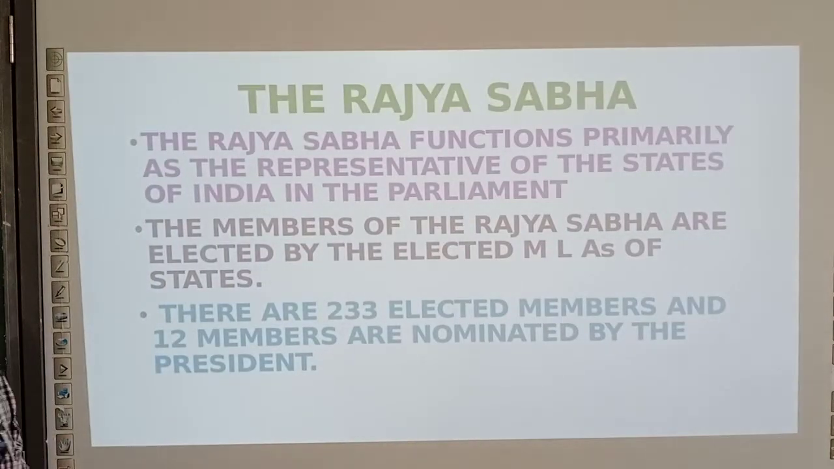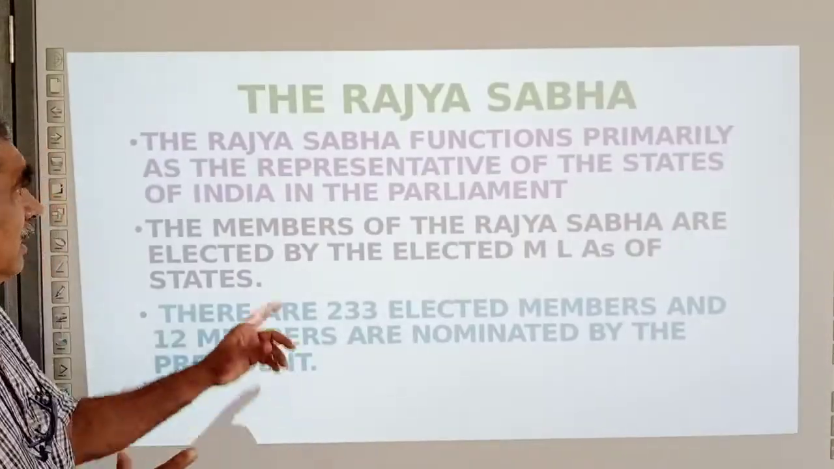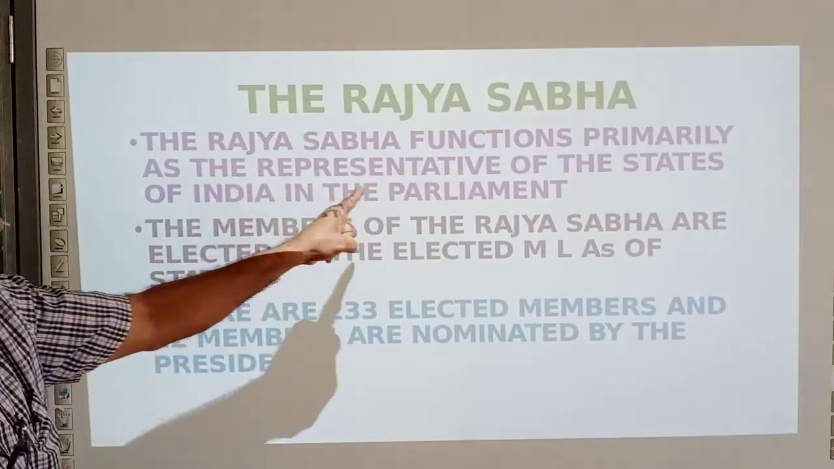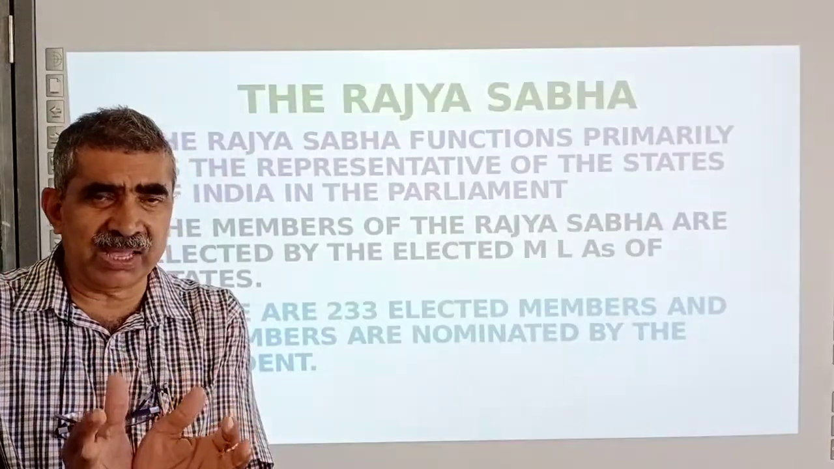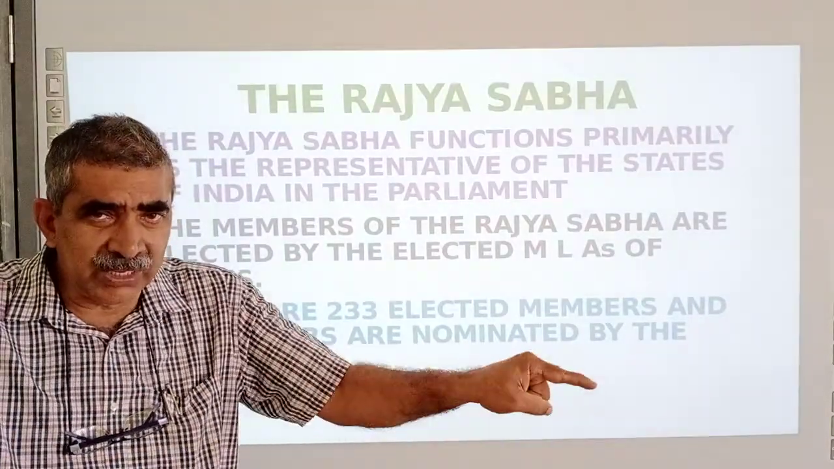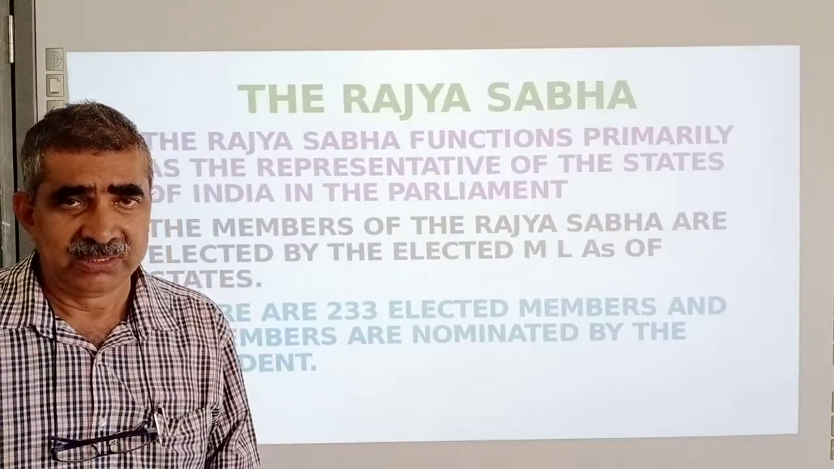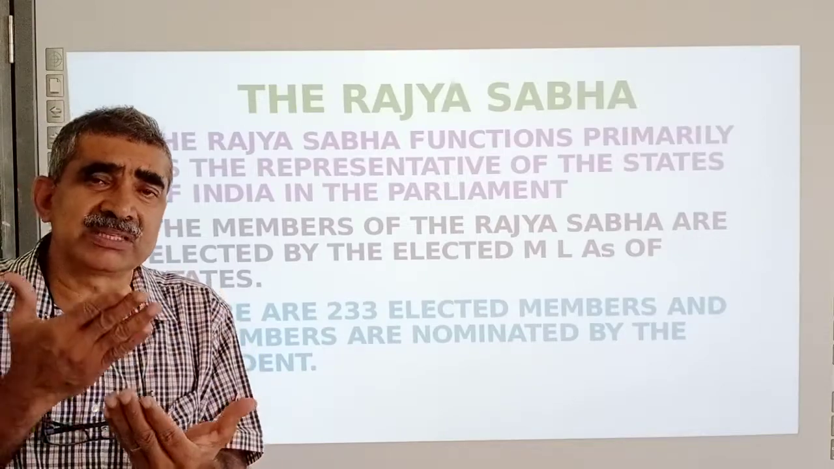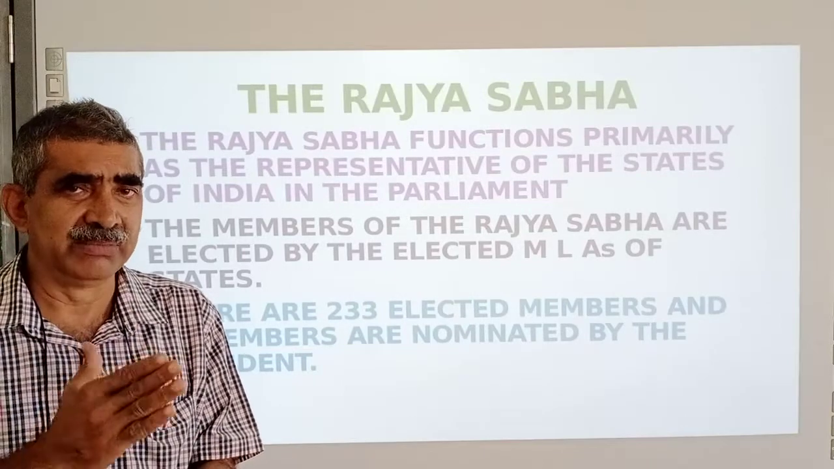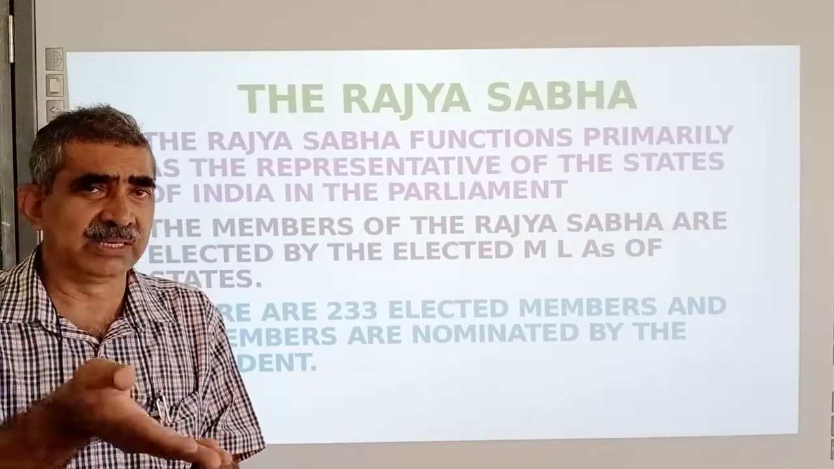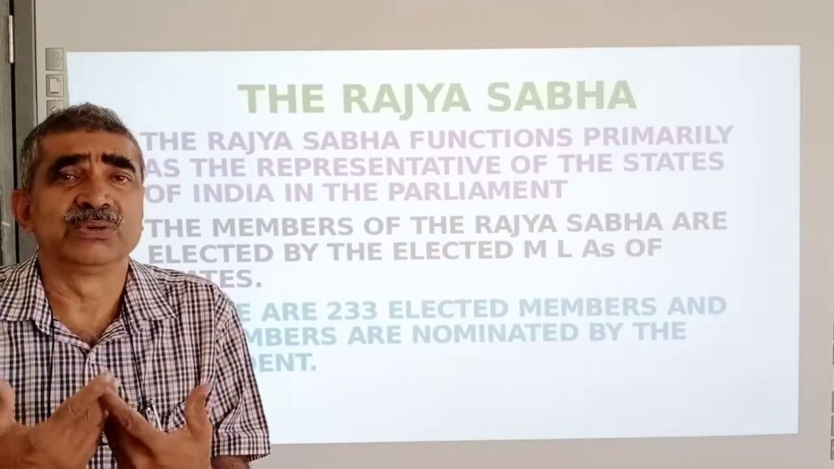So Rajya Sabha functions primarily as the representative of the states of India in the parliament. The members of Rajya Sabha are not elected from a geographical constituency. They are the members of the state. Every state is allotted some members. Karnataka has got 12 members. Kerala has got 9 members. UP has got 36. The different states are allotted according to population.